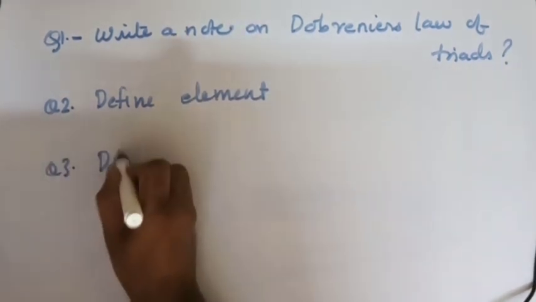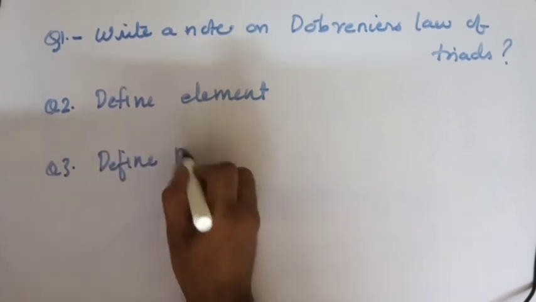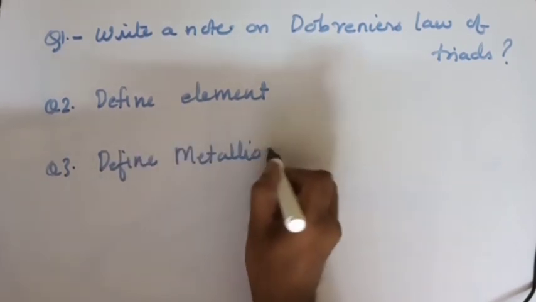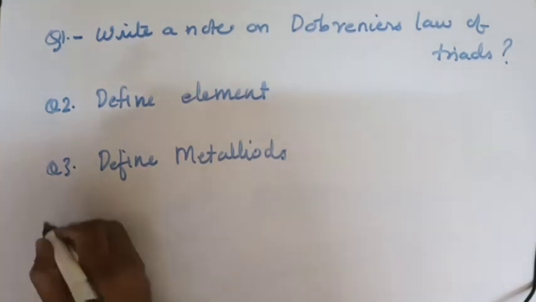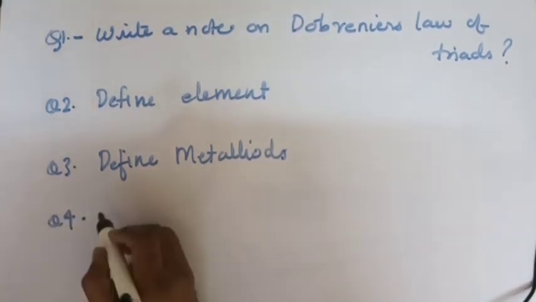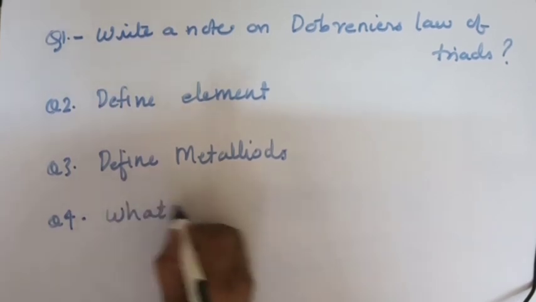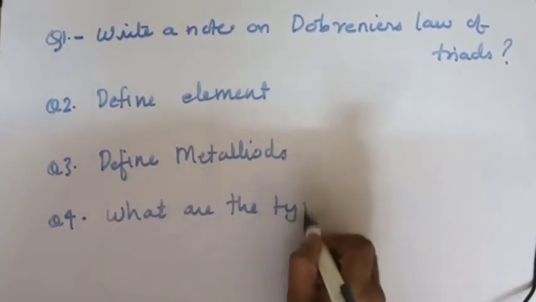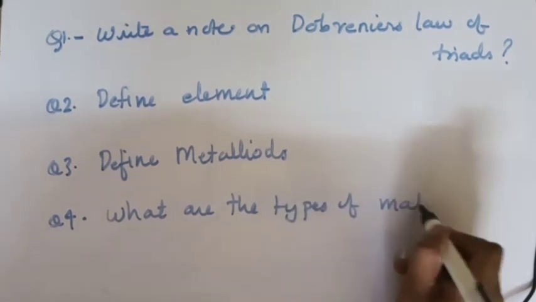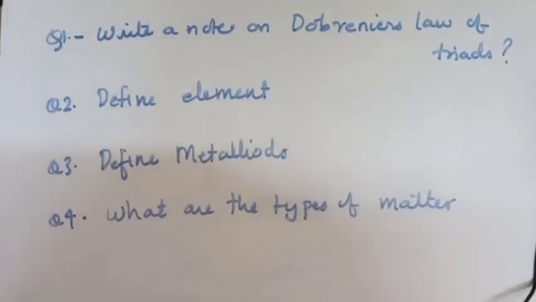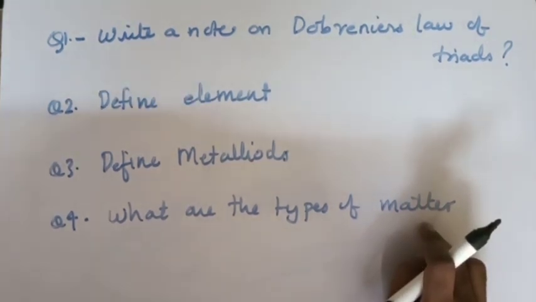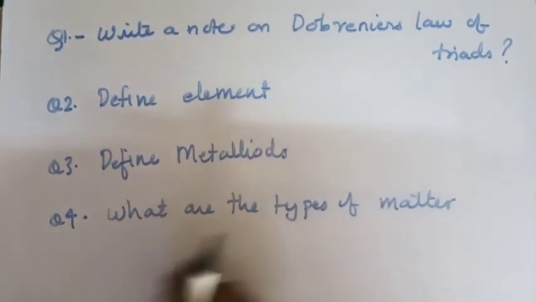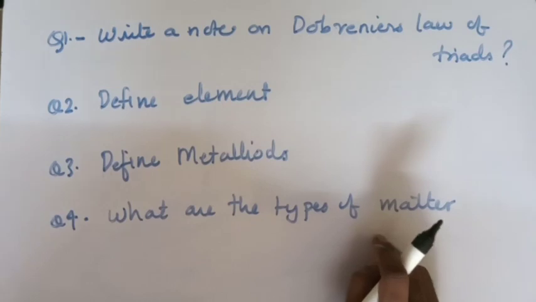Third, you will learn to define metalloids. How do you define metalloids? Metalloids are elements which have properties of both metals and non-metals. Then question number 4 that you will write down is: what are the types of matter? The types of matter are elements, compounds and mixtures.